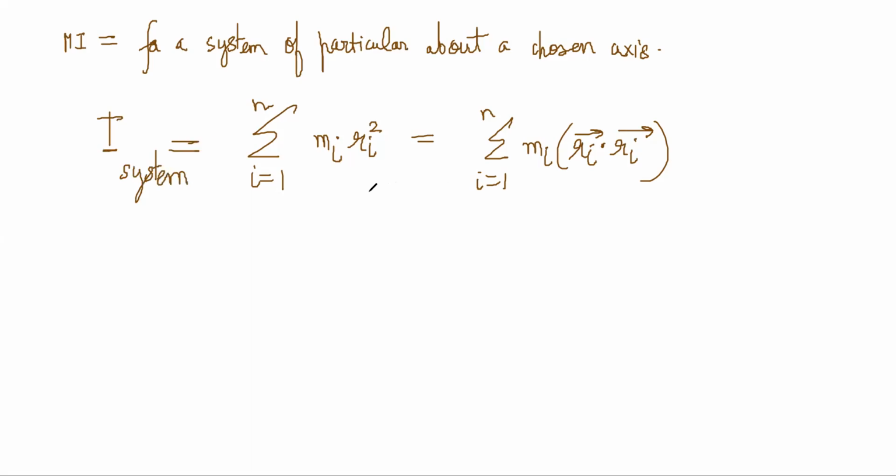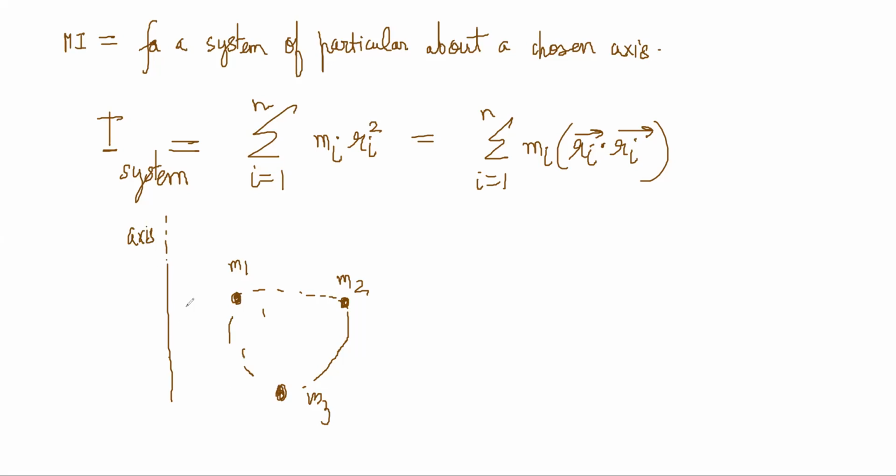So for each particle, suppose there is an axis here and there are 2-3 particles which are part of some body. This whole system is basically rotating. Everything else is massless. These are the mass points. So this is M1, this is M2 and M3, and the whole thing is going around this axis.